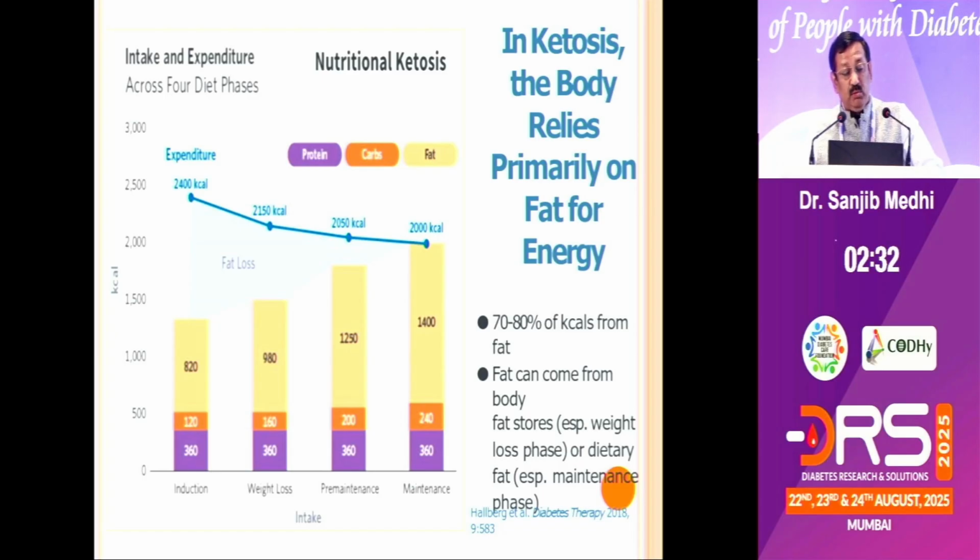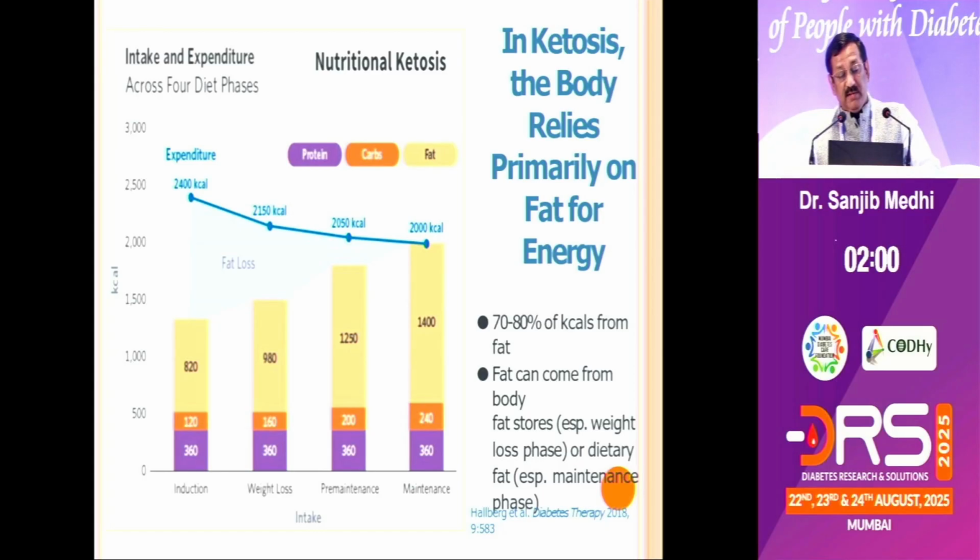So this difference between 2,400 and 1,300 calories is made up by the body from the body fats. And in the process of burning fat, the body will generate ketones. And this is how you go into induction of the ketotic regime. Then after this, you follow the weight loss phase. Here you become more stringent. You cut down the calorie intake more and give 1,500 calories, and the gap will be from the fat of the body.